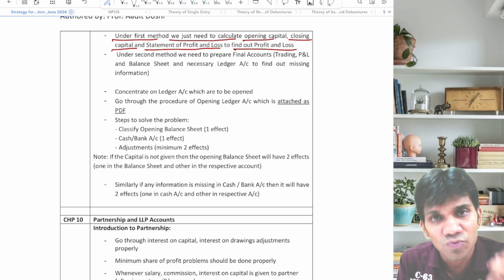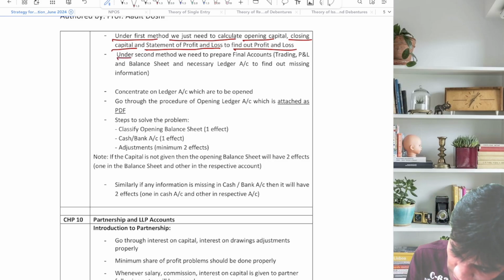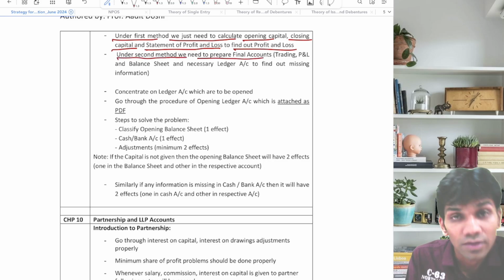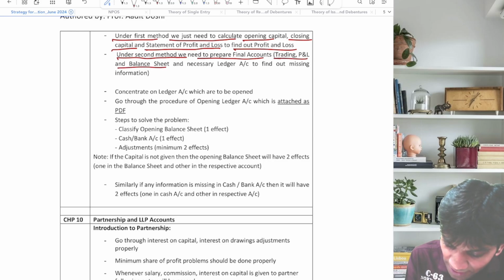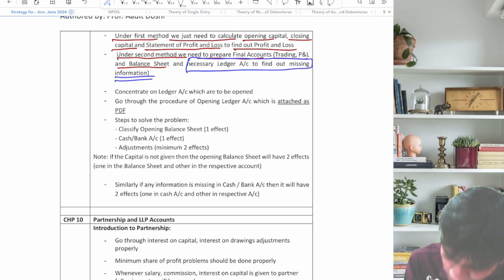And statement of profit and loss we are supposed to prepare because we need to find out the profit or loss. Under the second method, we need to prepare final accounts, that is trading account, profit and loss account, and balance sheet. And the most important, necessary ledger accounts to find out the missing information.